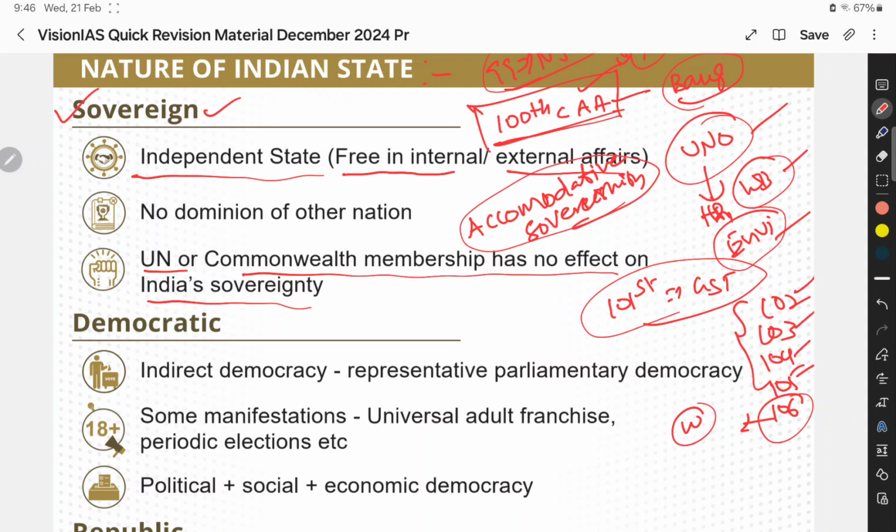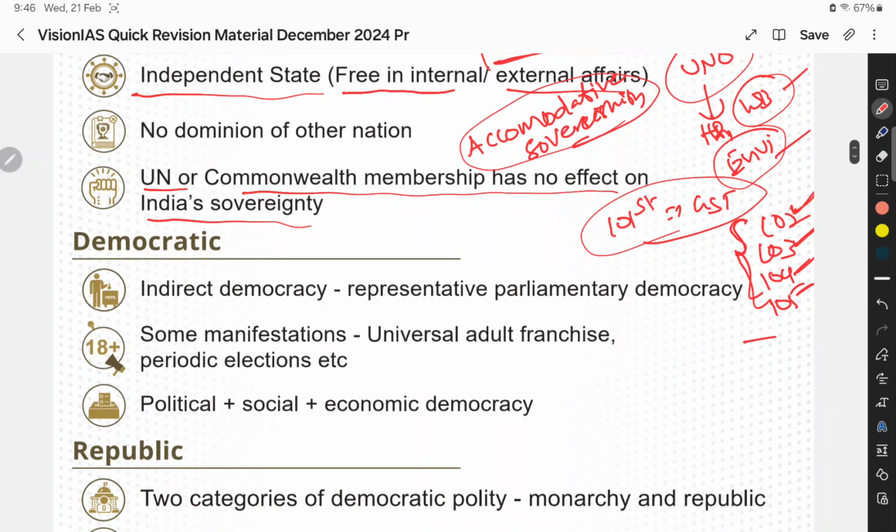I will make a separate video for the amendments all together in one place, but meanwhile you go to Google and check what the amendments related to 102, 103, 104 and 105 are, and please say this in the comment section. Okay, and then the next word is democratic.